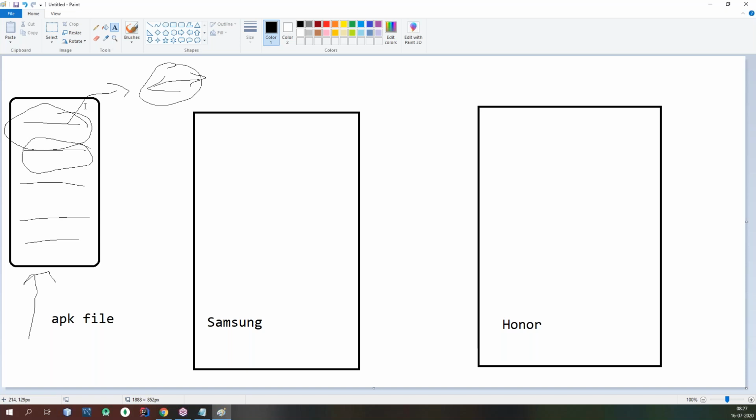Whenever your Android application development is completed, the intermediate code, that is the DEX code instructions, is compressed into this APK file. Along with the DEX code instructions, the images, icons, and any other resources are also copied into this APK file. Finally, this APK file is uploaded into the Google Play Store by the developer.